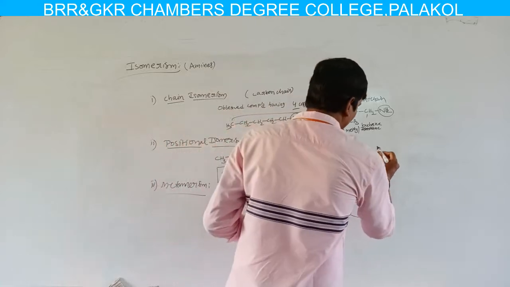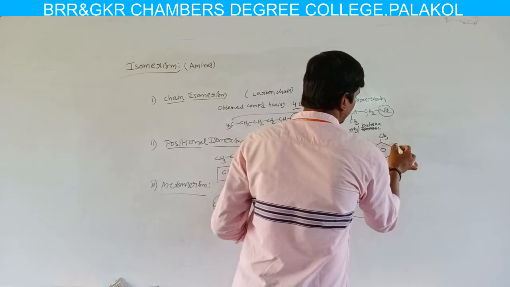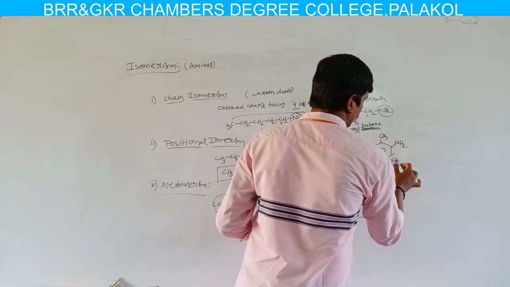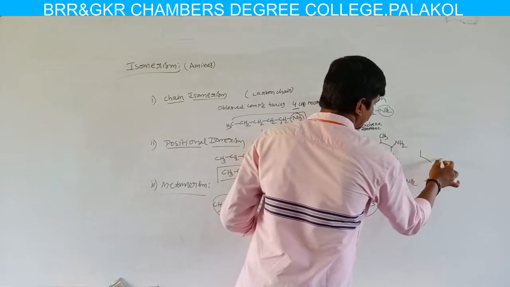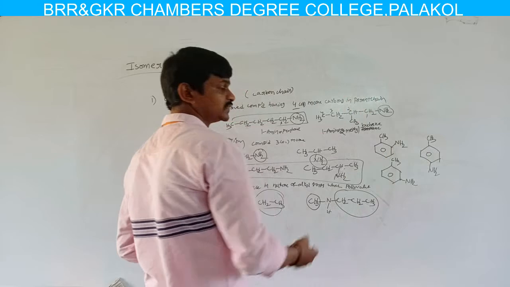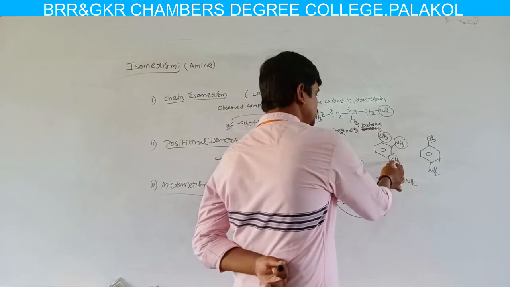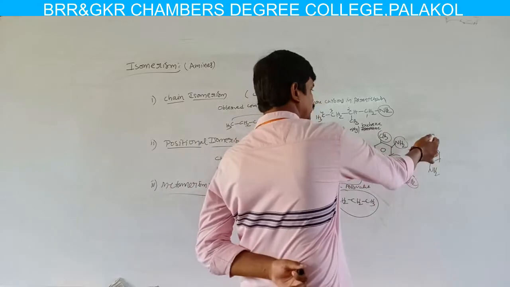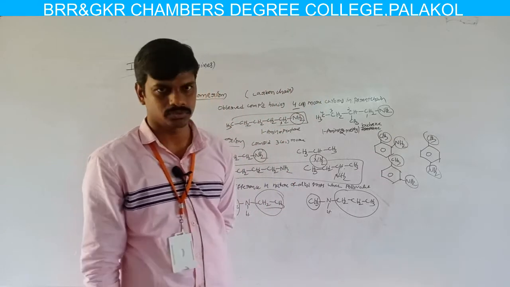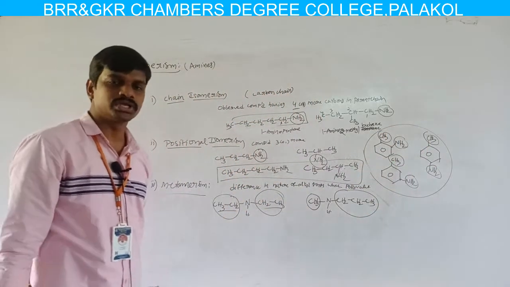Now aromatic amines. In the last topic we discussed the nomenclature of aromatic amines. You can write orthotoluidine, metatoluidine and paratoluidine. These three isomers are position isomers because the positions of the substituents are different. Here the CH3 and NH2 are ortho to each other, that means 1,2. In this molecule CH3 and NH2 are 1,3, and in this molecule they are 1,4 to each other. So these three isomers are positional isomers.